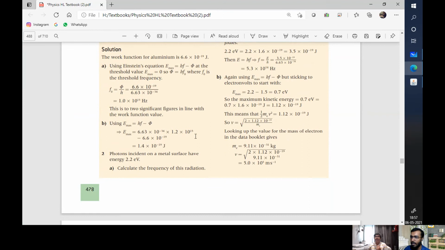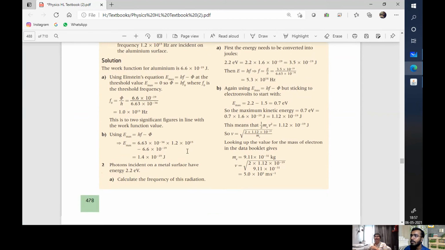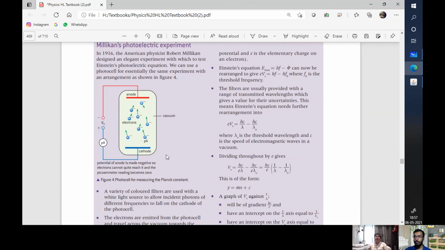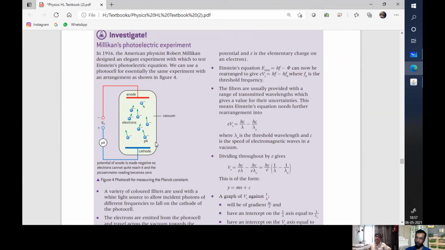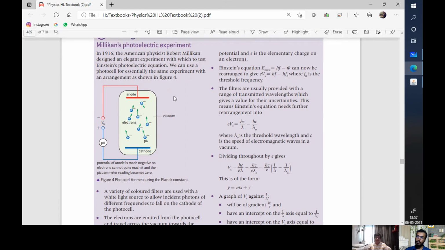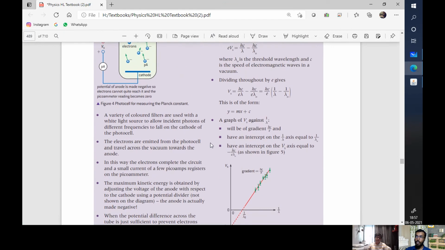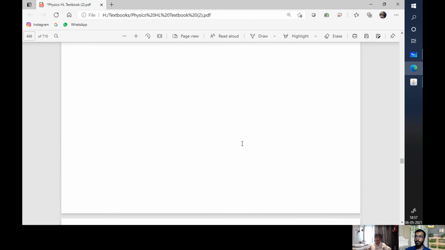Nothing new in here. If I can reiterate, the maximum energy given is Planck's constant times frequency minus the minimum energy required, the threshold energy.